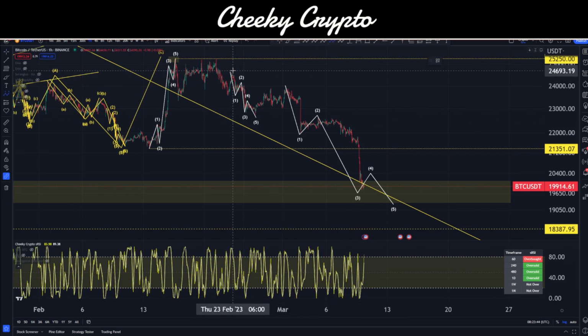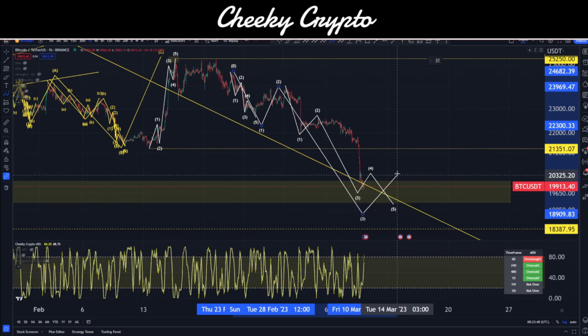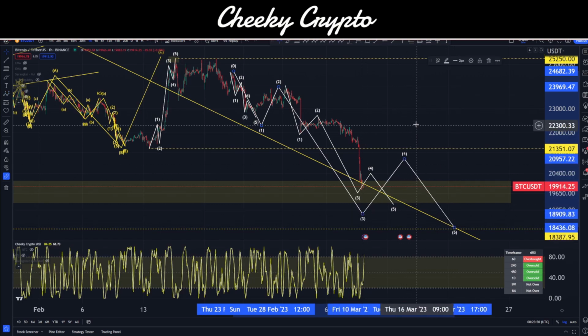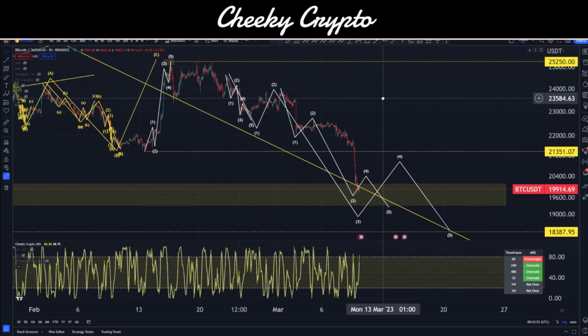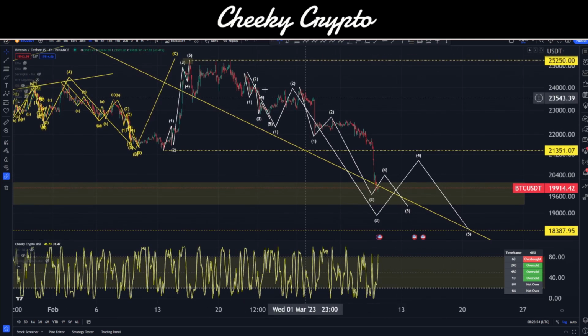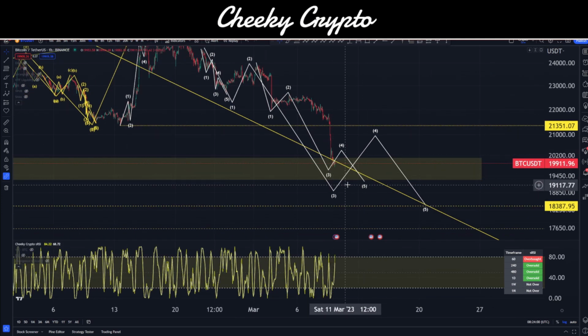And the reason I say this is that we end up with a wave 1, wave 2, and all of this has to be our wave 3. We then have to go up into 4 and then down into 5. And then we get even more compounding going on here when we start to think about what is potentially going on here. Now, I don't want to get into this little section just yet until we get confirmation of what is going on here.